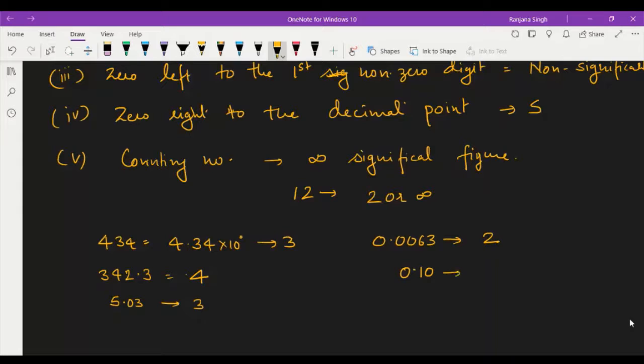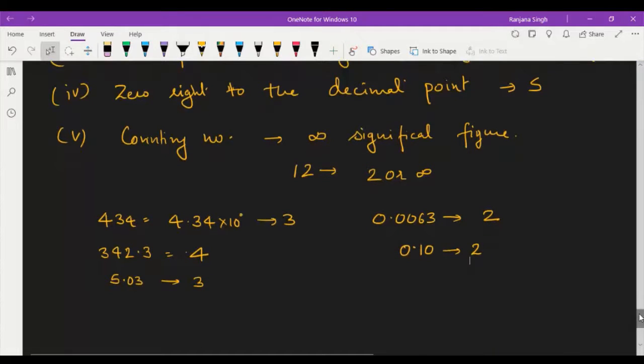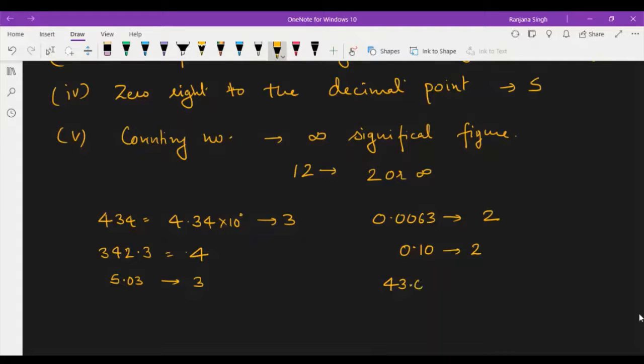This will be 2, right? And in this way, you can count significant figures easily. For example, if this is the representation, then it is 1, 2, 3. The zero after the decimal point is always significant, and it has three significant figures. These are the ways in which you can count significant figures.